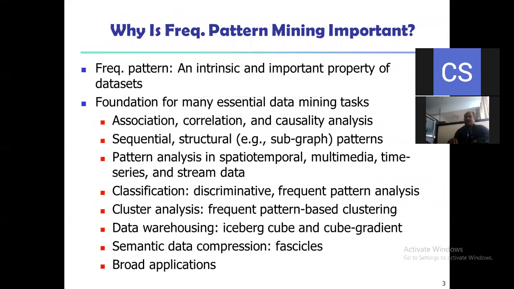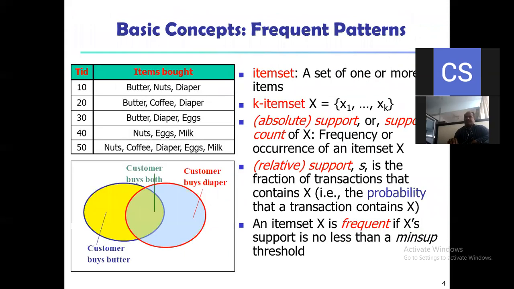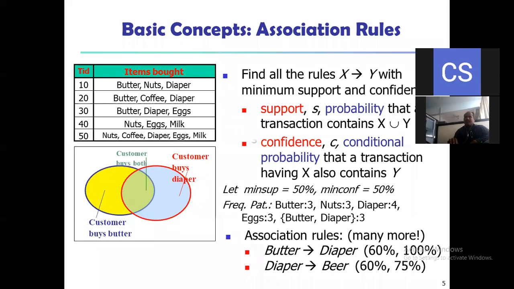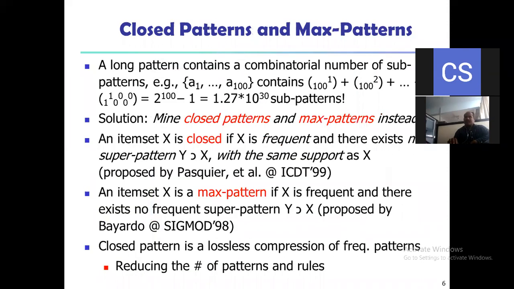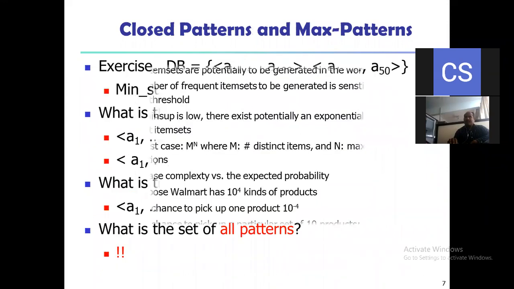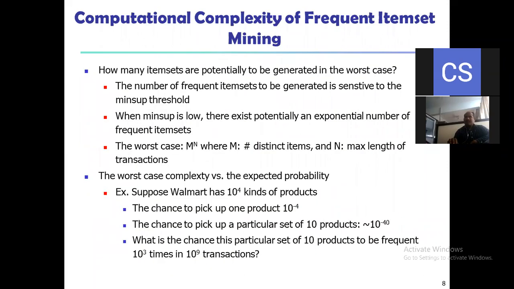All these points we have already covered. These are the basic concepts, that is, closed patterns and max patterns. These are the examples, and the computational complexity of frequent itemset mining.